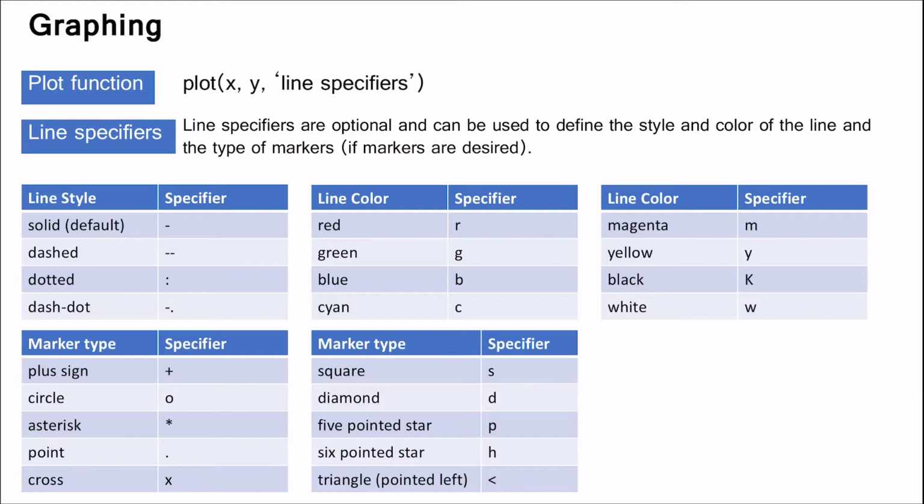Let's start with line style. By default, line style is solid. We can modify it and use dashed by using double dash. For the dotted line, we have to use colon. And if we need to use dash dot style of line, then we have to use this dash dot style.